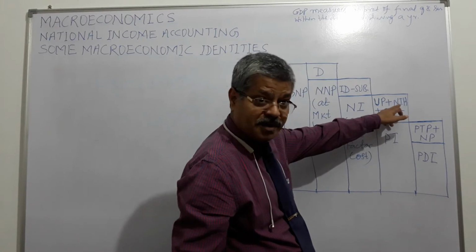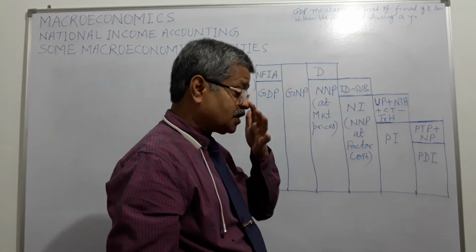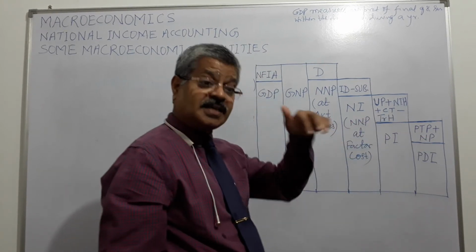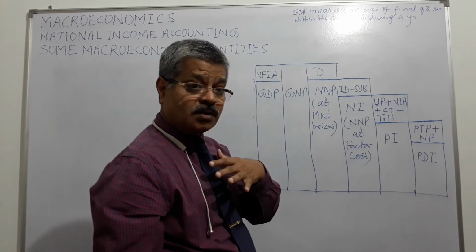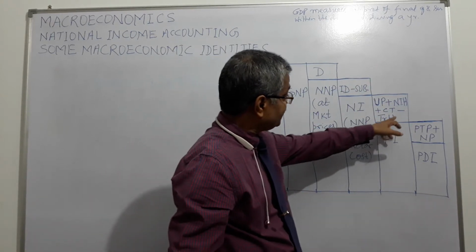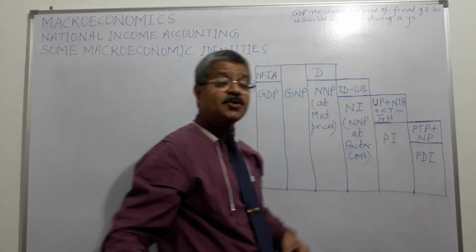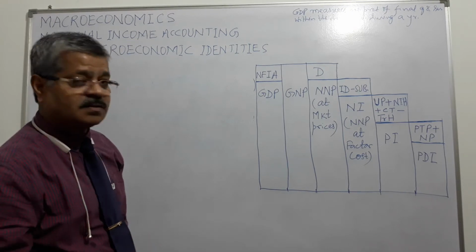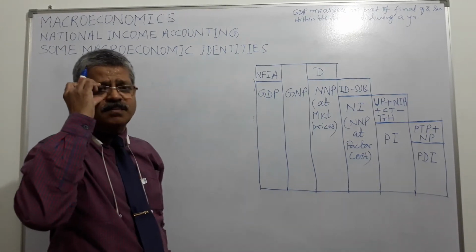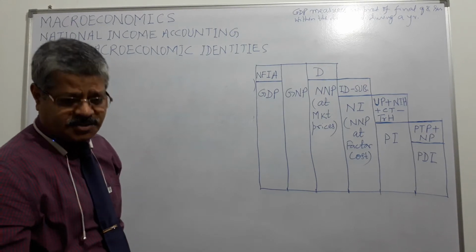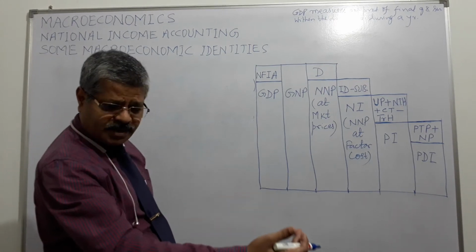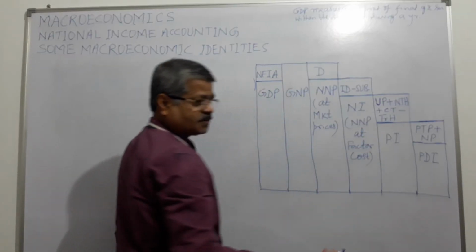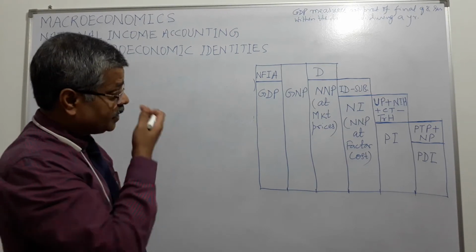Net interest payment made by the households is not remaining with the households, it is going out of the households. Plus corporate taxes, levied by the government, this money doesn't go to the households. And then we minus transfer payments to households. What are those transfer payments? Transfer payments like pensions, some gifts, some awards, some prizes, whatever is coming in, because households have received that, right?